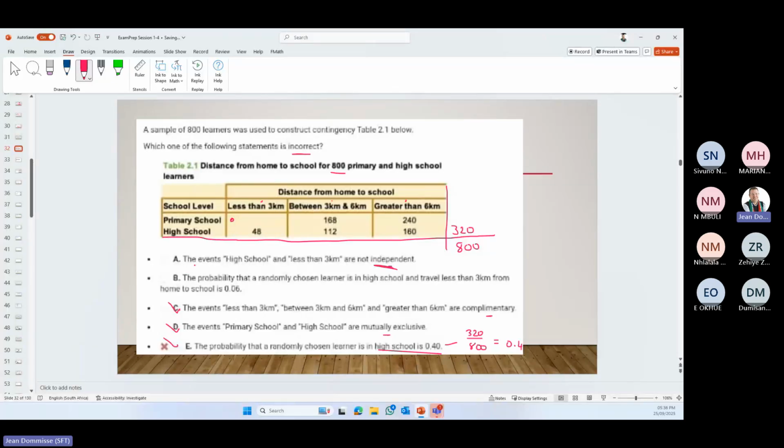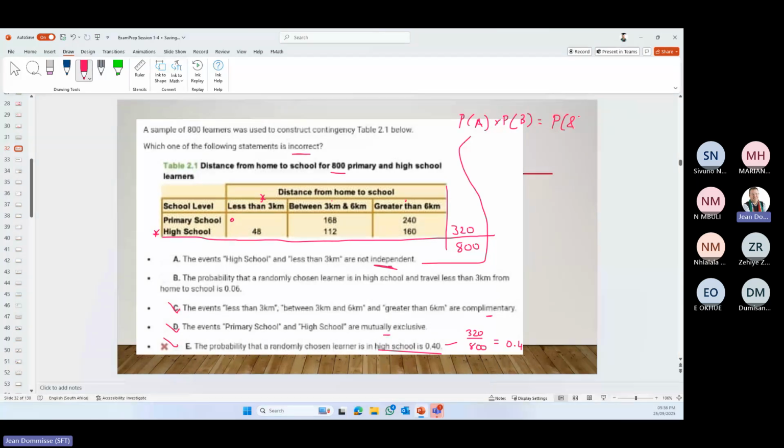Then I'll go to the top: the high school and less than 3 kilometers are not independent. To test for independence, we say the probability of the one times the probability of the other one should be equal to the probability of the and.